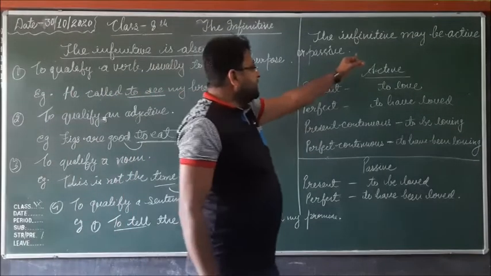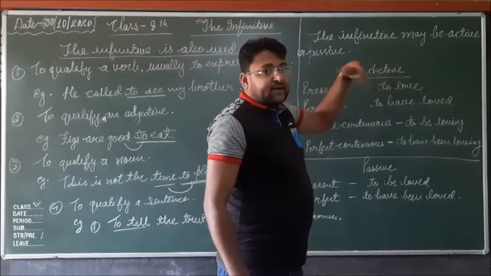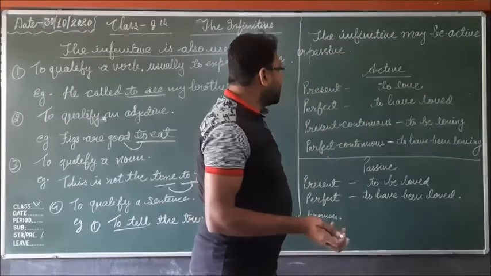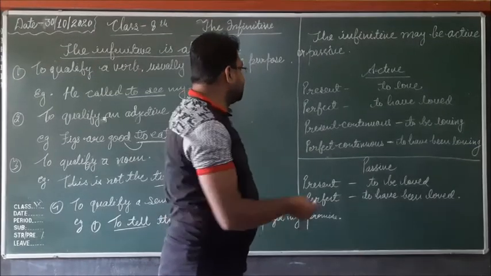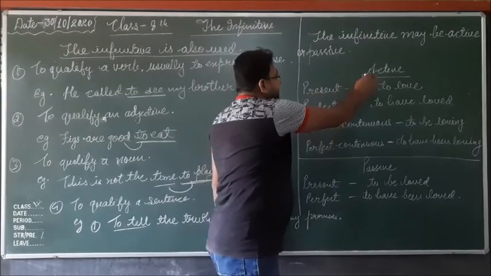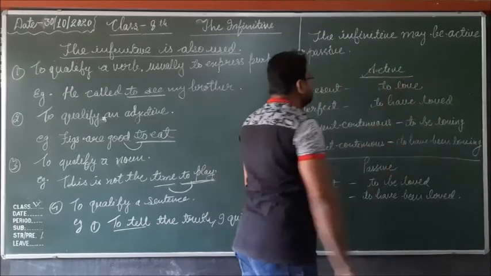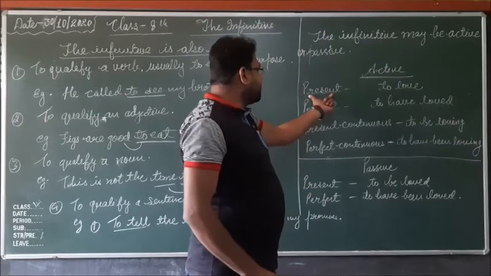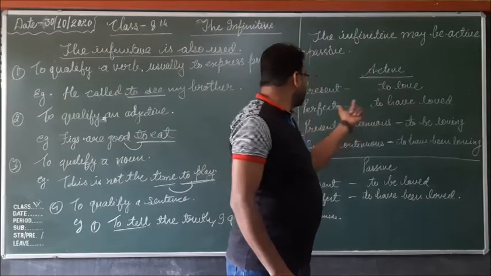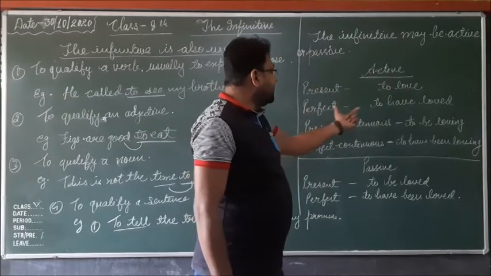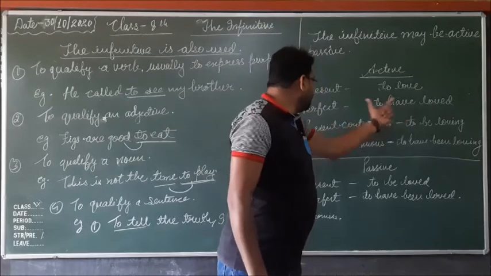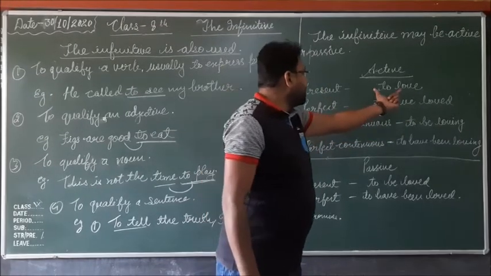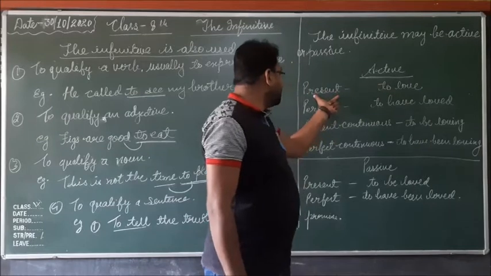And the infinitive may be used as active or passive. How are the infinitives used as active and as passive? In active, the infinitives are: present, to love; perfect, to have loved. This is the active infinitive for perfect, and the active infinitive "to love" for present.